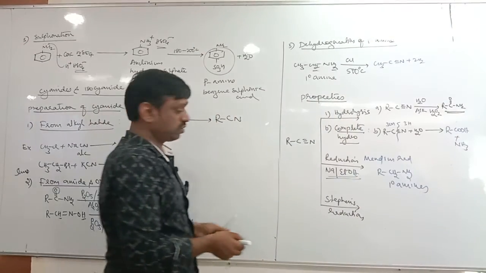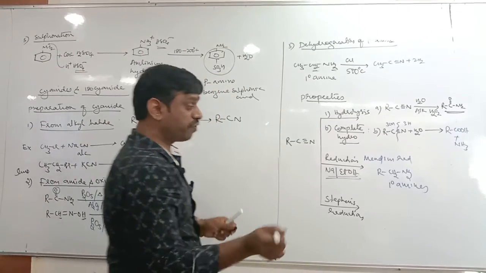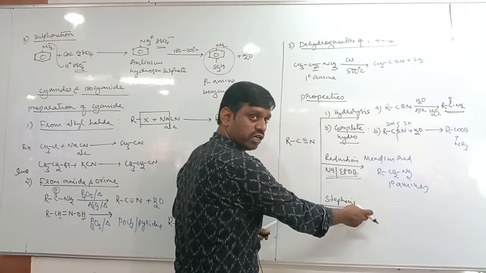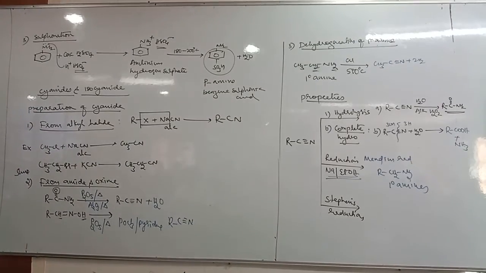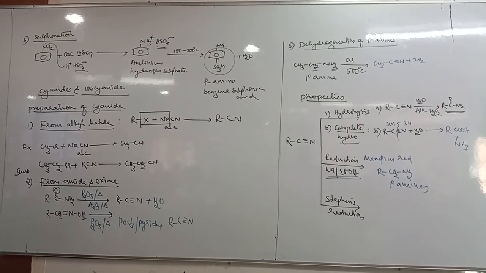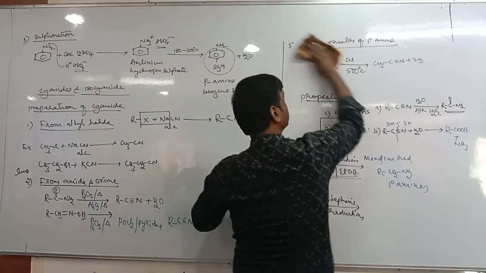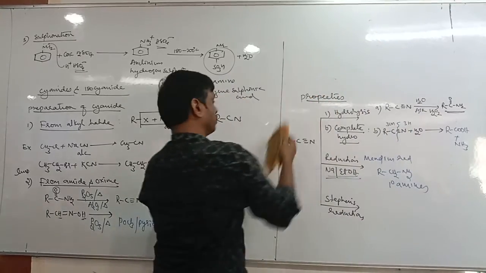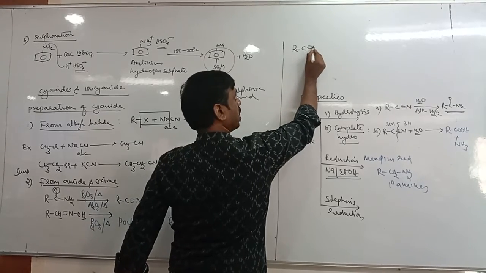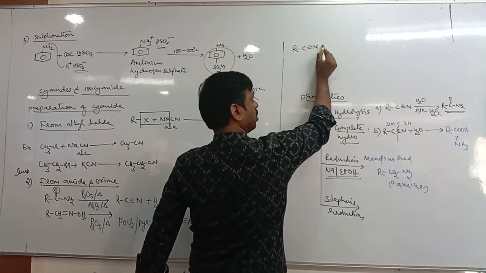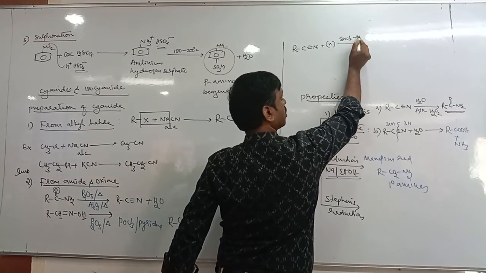Next is Stephen's reduction. This we study in the aldehyde topic. In Stephen's reduction, what is the reagent? Cyanides, R C triple bond N, undergo reduction in presence of SnCl2 and HCl.